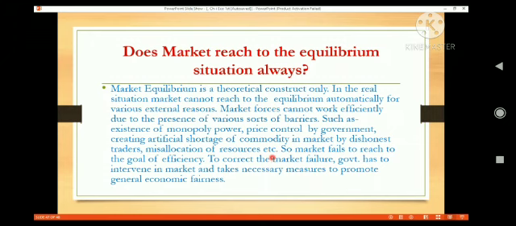The market cannot work efficiently, so the market fails to reach the goal of efficiency. To correct the market failure, the government has to intervene in the market and take necessary measures to promote general economic fairness. Economic welfare is also included in general economic fairness. So here we see that in the market system, the government is intervening. In this way, actually, the mixed economy grew.